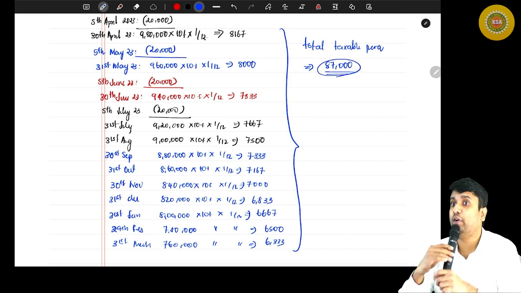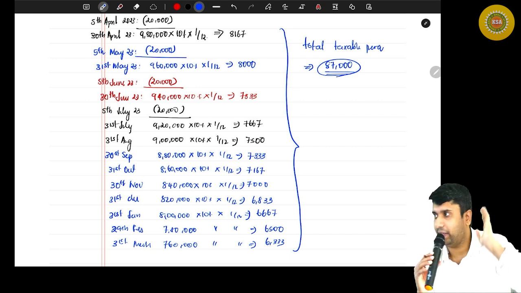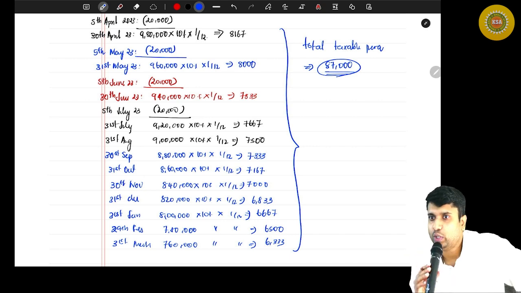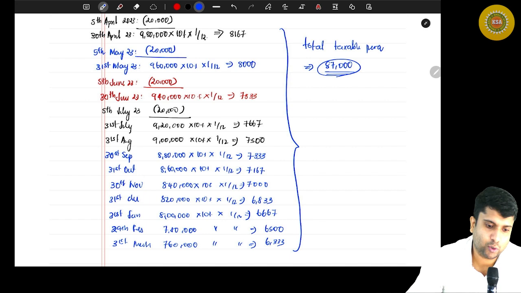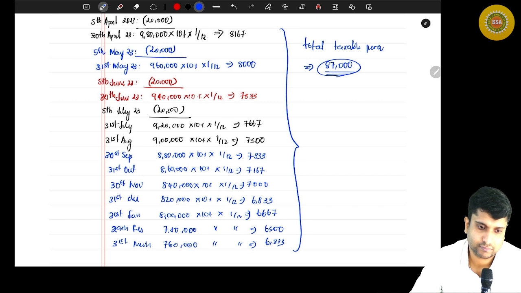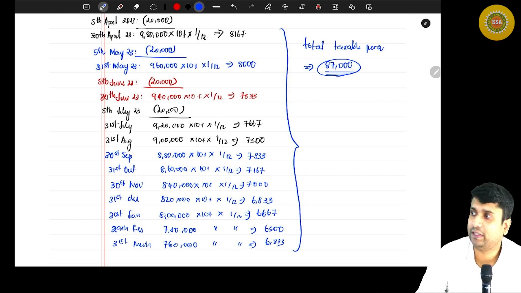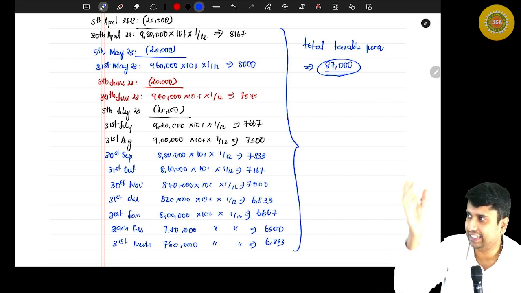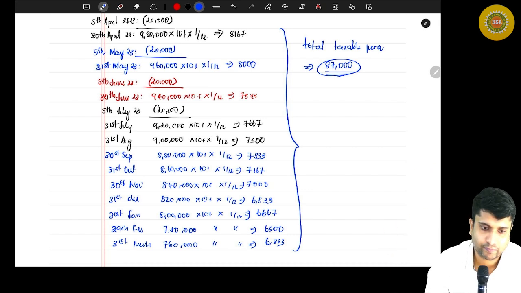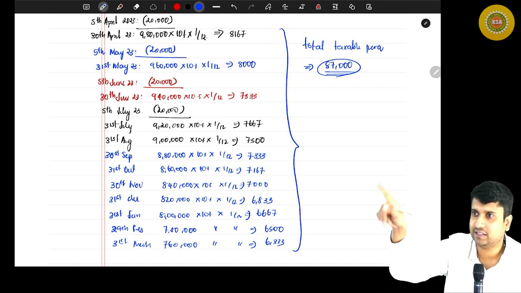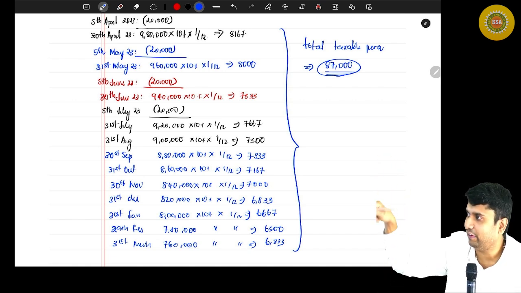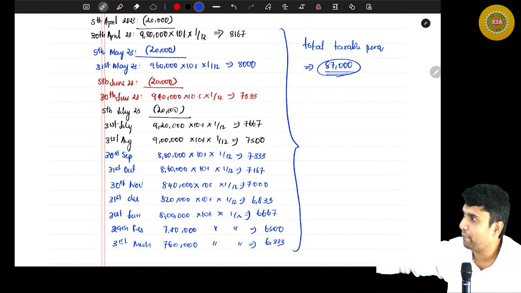This is how you have to compute if there is a monthly repayment. Are you with me? Rahul, I hope you understood, because you were asking about the EMI. Yes, 167. It's not 1,000, it's 167 from every value. It's a progression basically, a kind of series. It follows that trend. Instead of writing this much, you can do that. It shows 167 from every value and you can compute it accordingly, no problem.